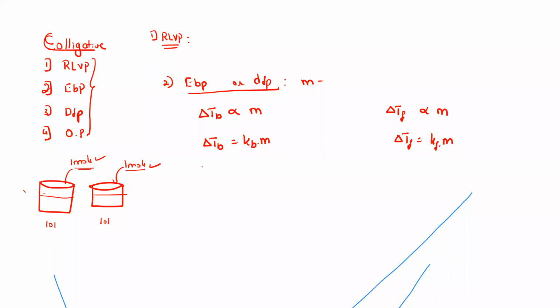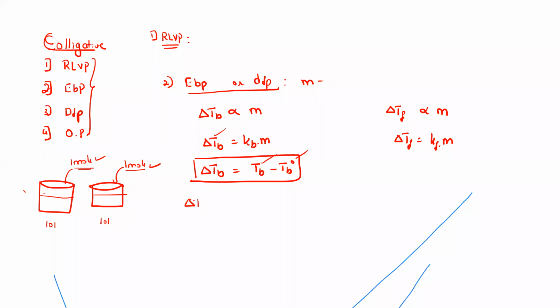The only term remaining here is to understand what delta TB is. Delta TB is called TB minus TB naught. Don't worry about this. Delta TB stands for, on the left side, the boiling point of the solution minus the boiling point of the pure solvent. No need to substitute all these terms here.